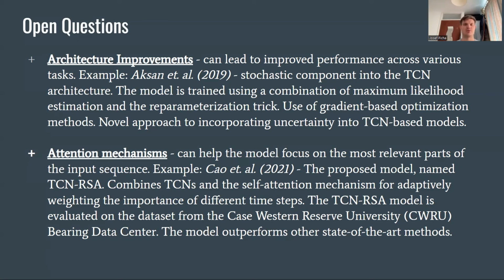In the paper, the proposed model, named TCN-RSA, combines the strengths of TCNs for capturing temporal dependencies and the self-attention mechanism for adaptively weighting the importance of different timestamps in the input sequence. The residual connection is used to facilitate the flow of information and gradients through the network, helping to mitigate the vanishing gradient problem and improve model performance. The results show that the proposed model outperforms other state-of-the-art methods, including long short-term memory networks, convolutional neural networks, and traditional TCNs in terms of prediction accuracy.